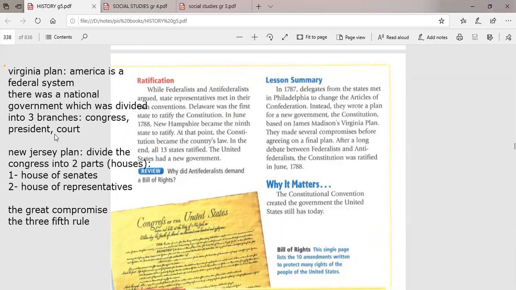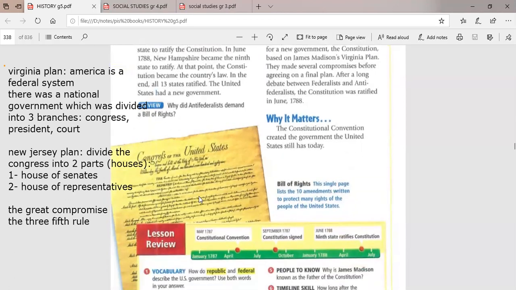So finally, the Constitution, the Virginia Plan, the New Jersey Plan, the Great Compromise, the Three-Fifth Rule, all the Constitution's aspects were accepted, and all the states ratified it. And later on, in the next lesson, you're going to see how the Bill of Rights was added to the Constitution. They made some modifications, some changes, later on. So this is the Constitution of America, when they wrote the first copy of the Constitution.